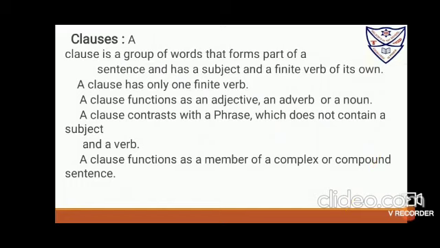So in today's session, our session will be about clauses. In the previous sessions we have done phrases, so today we'll be doing clauses. So what is a clause? First we'll clear the meaning. A clause is a group of words that forms a part of a sentence and has a subject and a finite verb of its own. A clause has only one finite verb. A clause may function as an adjective, an adverb, or a noun.